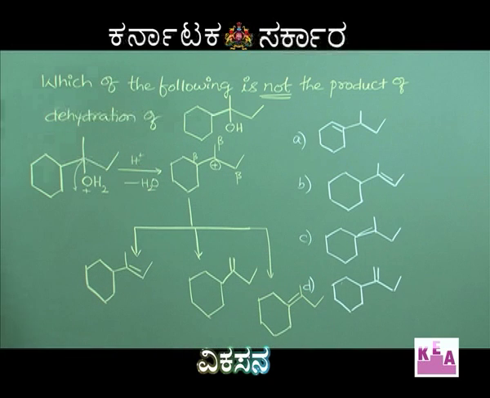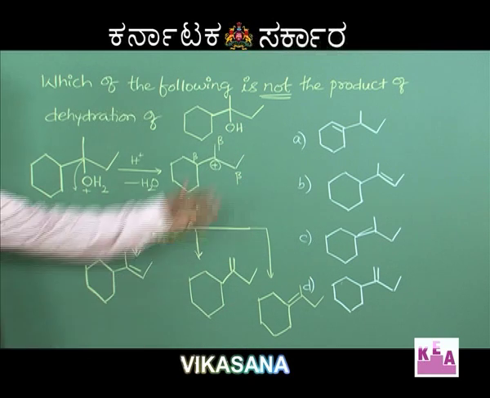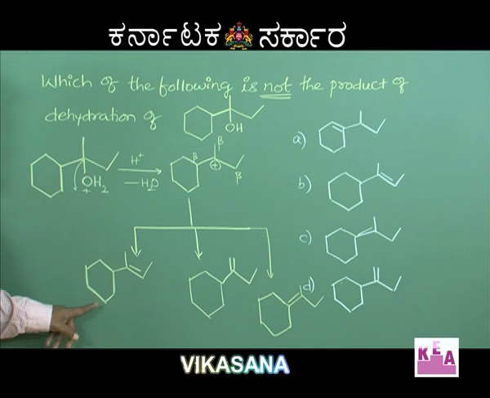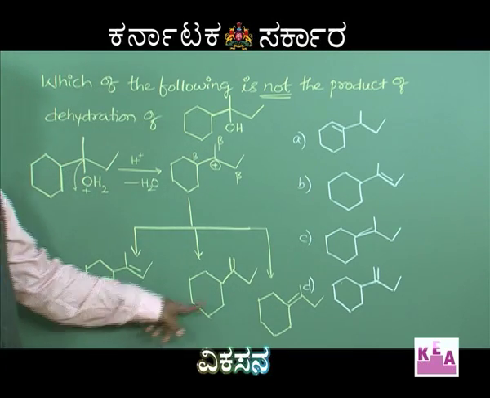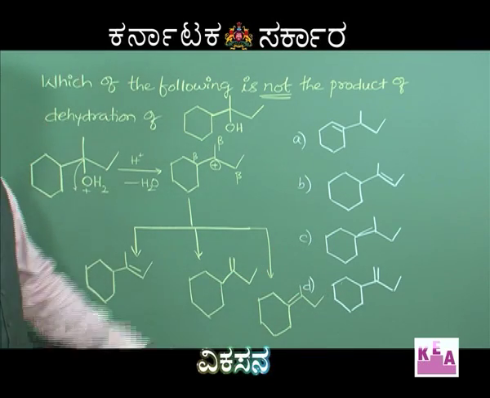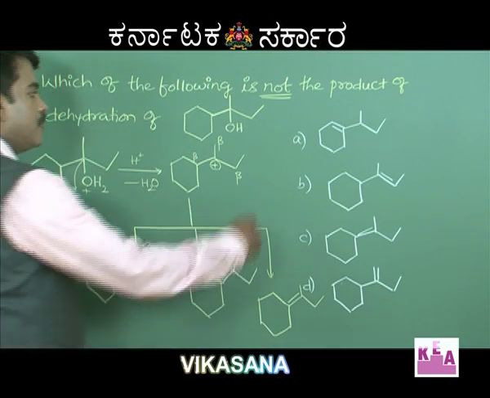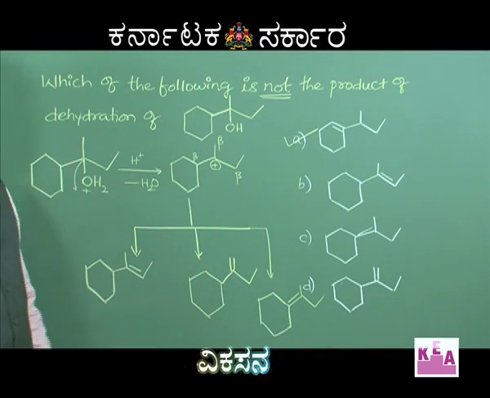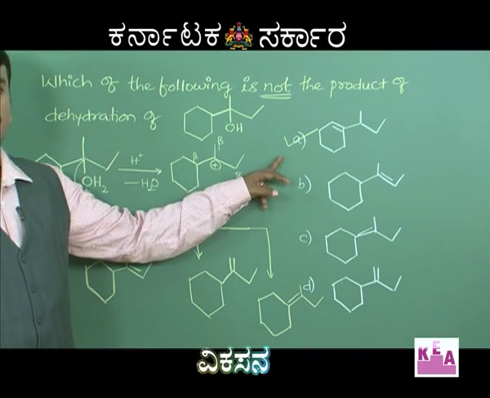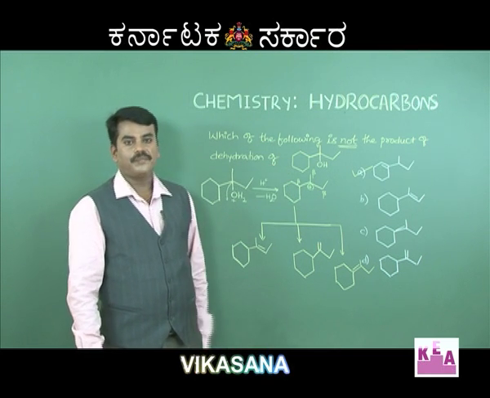Dear students, now these 3 compounds are possible. Now look at this and compare this. So, this alkene is here, this alkene is here. The one alkene which is not possible is option A. So, therefore, option A is not formed during dehydration of this alcohol.